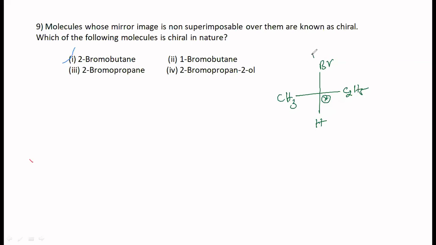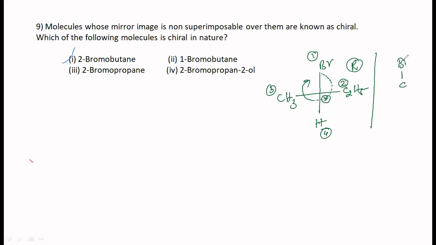Br gets the first priority. Then comes C2H5, second priority. This one is the third. This one will be the fourth. So you are supposed to move like this. When you move like this, you are moving clockwise. Therefore, R configuration, correct? And its mirror image will have S configuration.